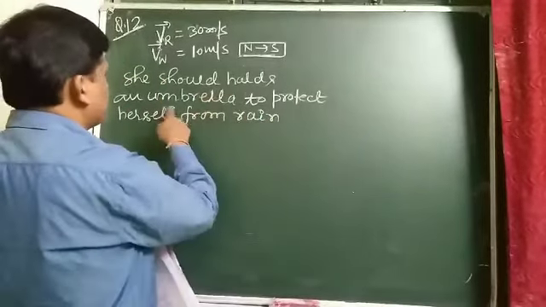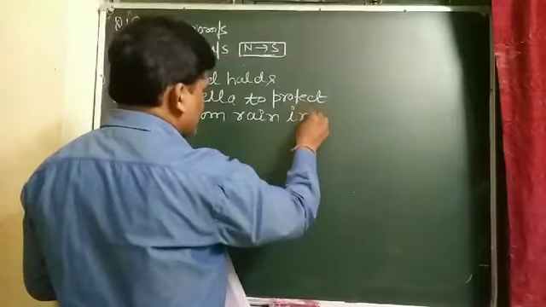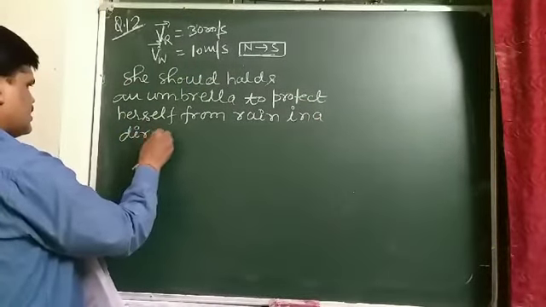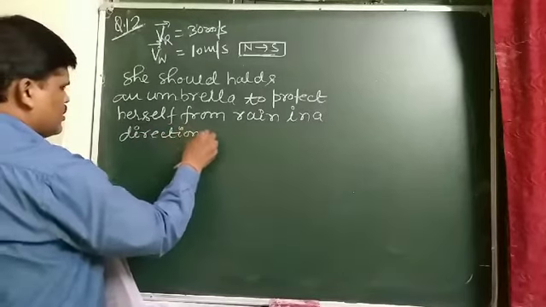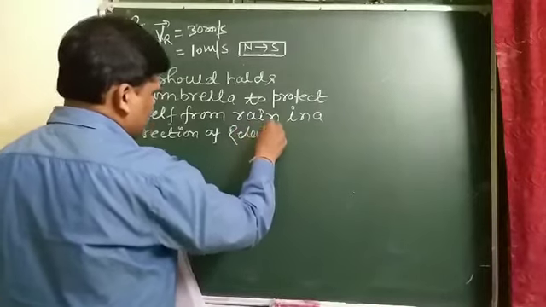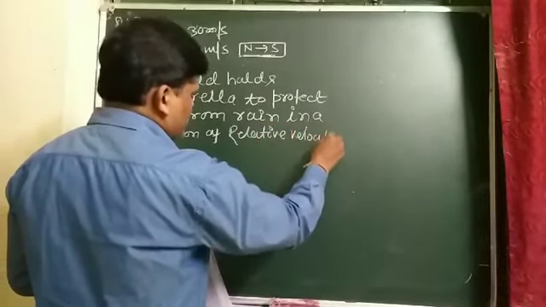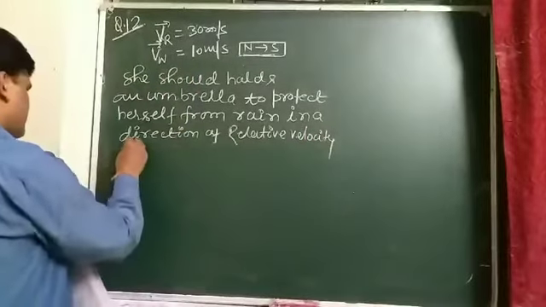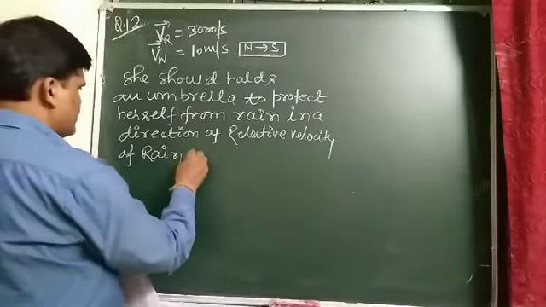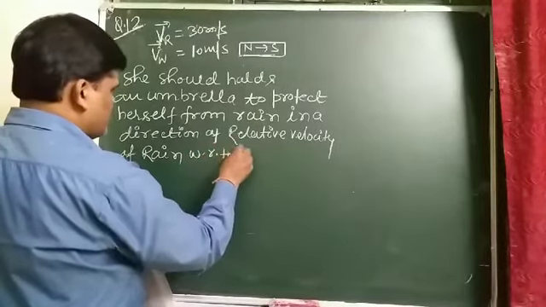She should hold an umbrella to protect herself from rain in the direction of relative velocity of rain with respect to woman.